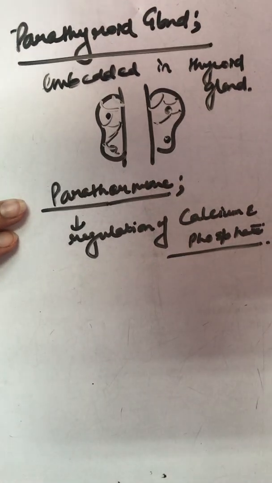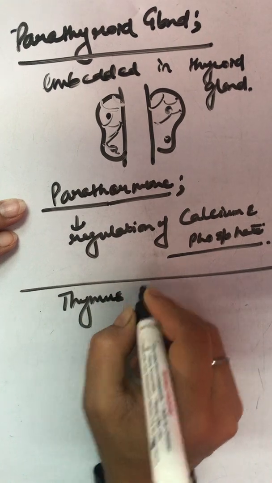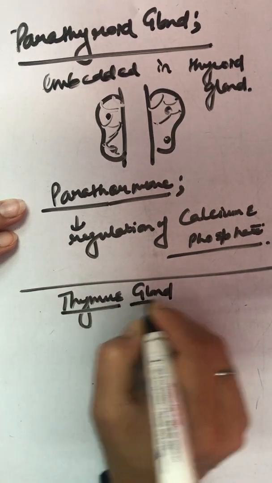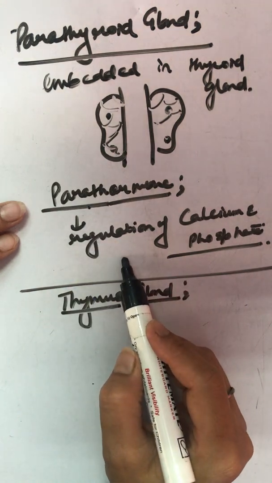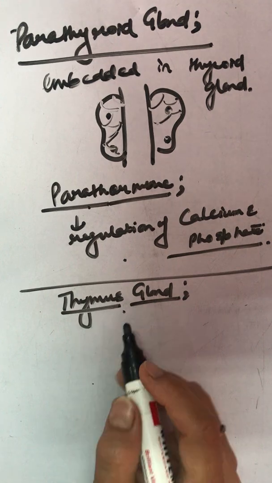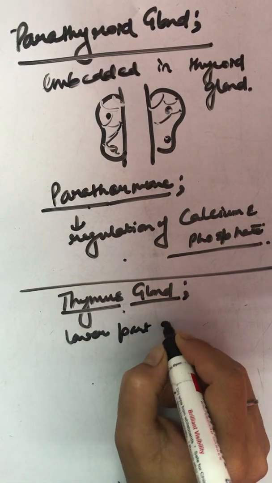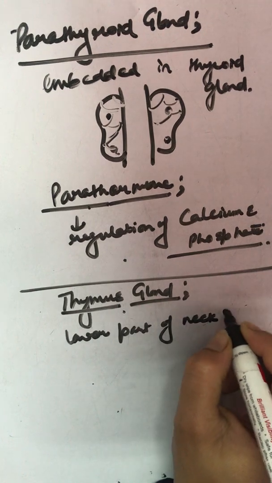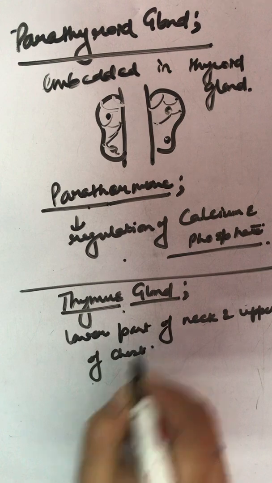Moving to thymus, the next one. We are doing glands first and then we are talking about their secretion, then its functioning, what the secretion does. Thymus, where is it located? In the lower part of the neck and upper part of the chest.